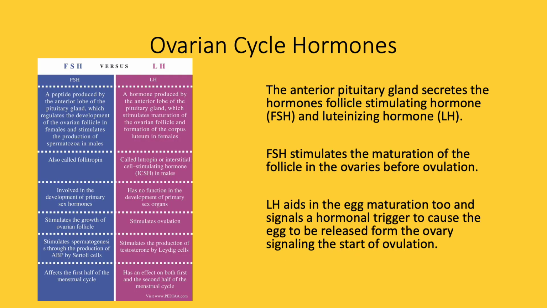The two major hormones of the ovarian cycle are the follicle-stimulating hormone and luteinizing hormone. Follicle-stimulating hormone, FSH, stimulates the maturation of follicles in the ovaries before ovulation. Luteinizing hormone, LH, causes the egg to be released and starts ovulation.